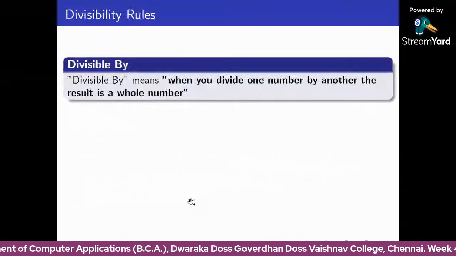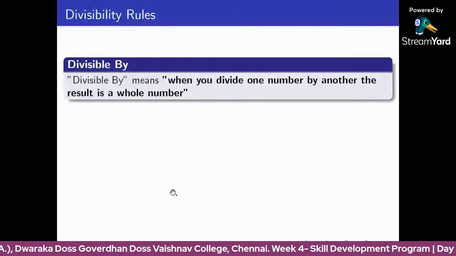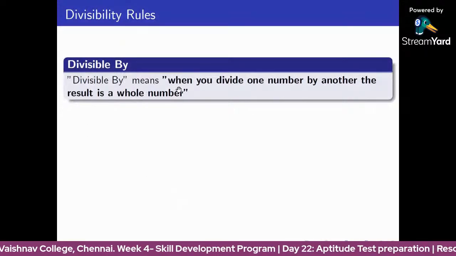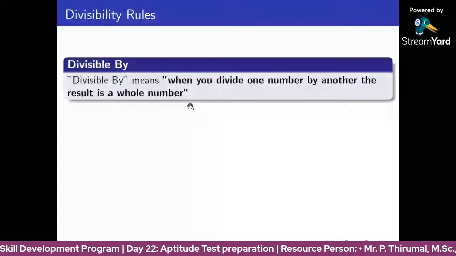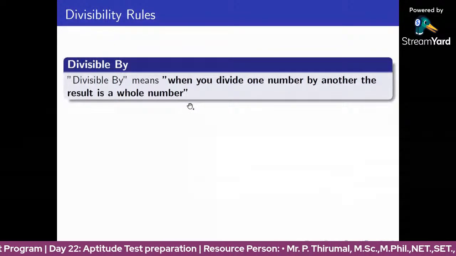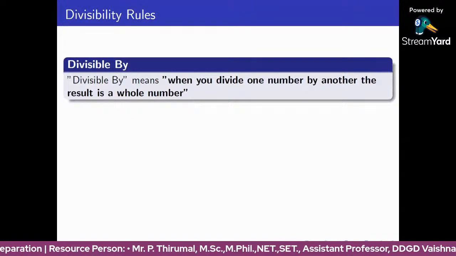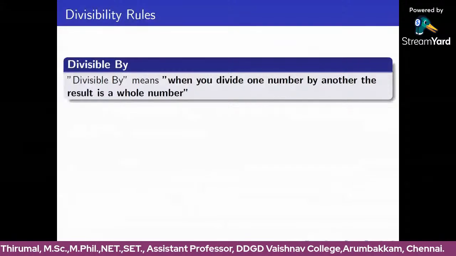Okay, next. Next, divisibility rules. First we'll see what is meant by divisible. Divisible by means when you divide one number by another number, the result is a whole number. Here a whole number means a natural number including 0. The set of all whole numbers means 0 including natural numbers. Here natural numbers means 1, 2, 3, etc. These numbers are called natural numbers.